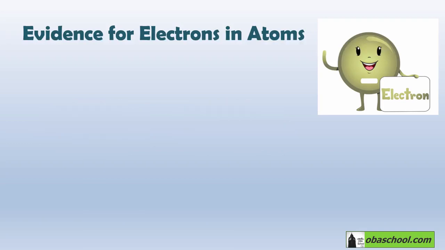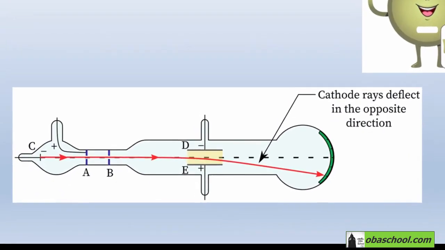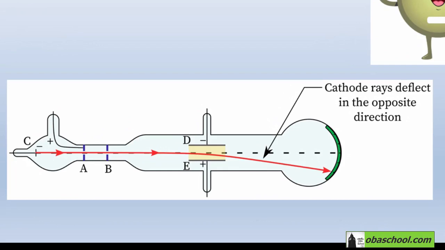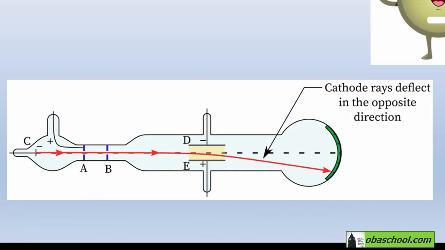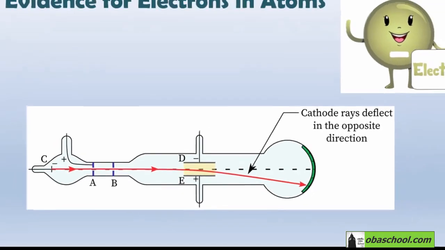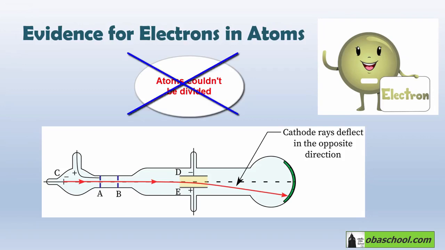How did Thomson then discover the electron? Thomson was experimenting by applying high voltages to gases at low pressure. So these beams of particles were attracted to a positive charge, as you can see, which indicates that they must be negatively charged themselves, and those are the electrons. These electrons must have come from the atoms inside the tube. So Dalton's idea that atoms couldn't be divided or split had to be revised.